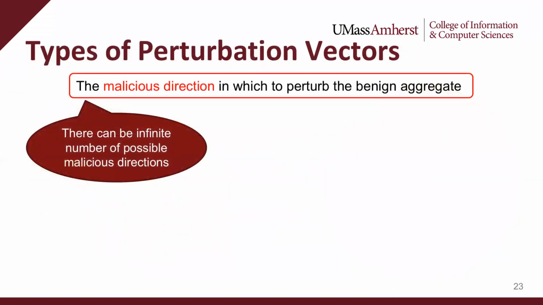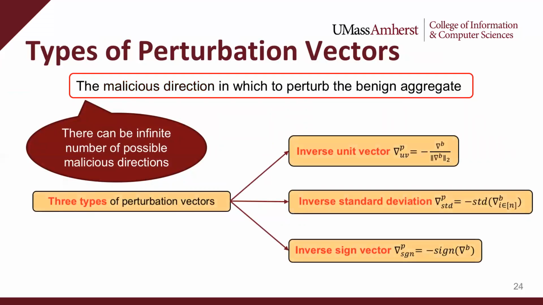Theoretically, there can be infinitely many possibilities of malicious directions or perturbation vectors, but for brevity, we experiment with only 3 perturbation vectors in our work and show that these perturbation vectors have significant attack impact. These perturbation vectors are inverse unit vector, inverse standard deviation, and inverse sign vector. It is worth emphasizing that we chose these 3 out of many that we experimented with in our initial explorations.